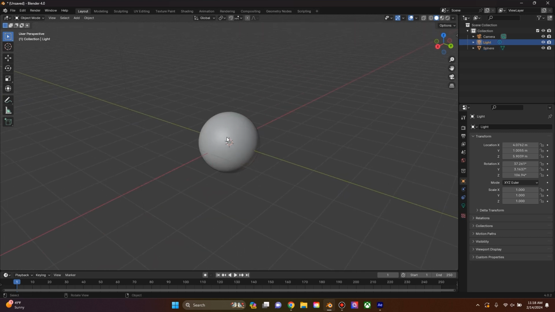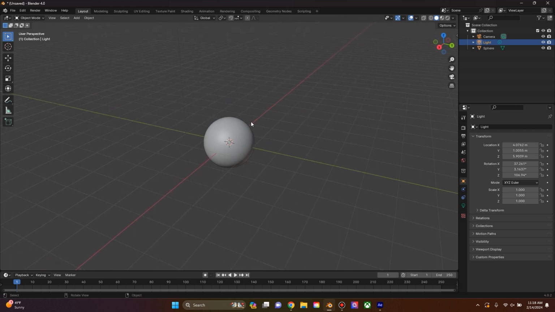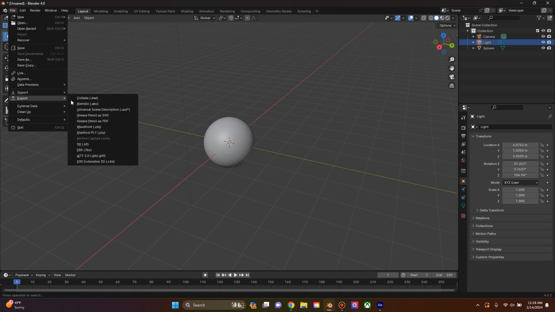You can go forward and add texture to this if you'd like. However, I'm just going to simply leave it as a basic gray sphere. And we're going to go up to File, Export, and I'm going to export it as a .glb, but an OBJ will work as well. We just want the actual model file.